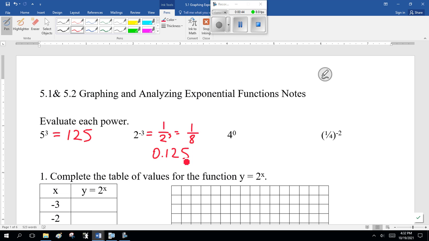Now, 4 to the 0, grab Mr. Calculator, 4 to the 0 is 1. Anything to the 0 power is 1. What about 0 to the 0 power? Anyway, you guys can figure that one out.